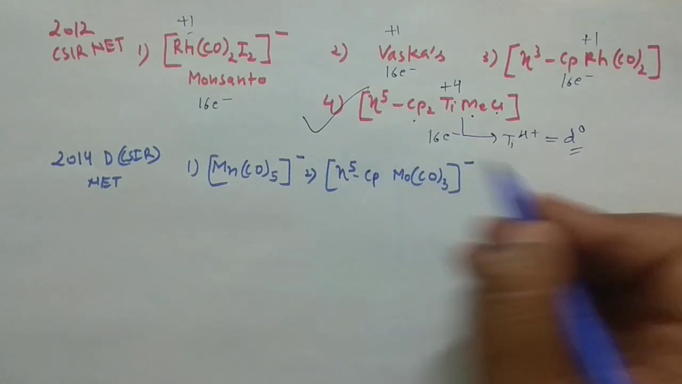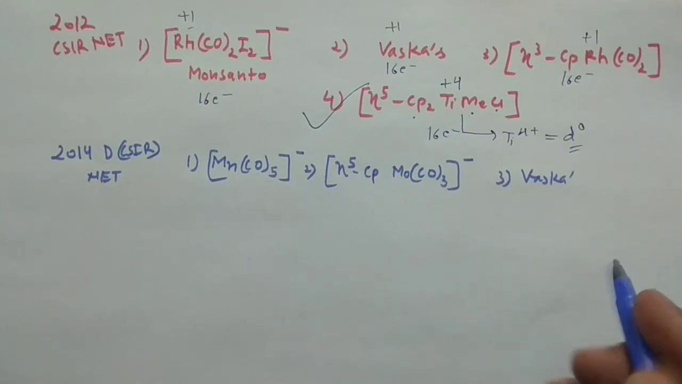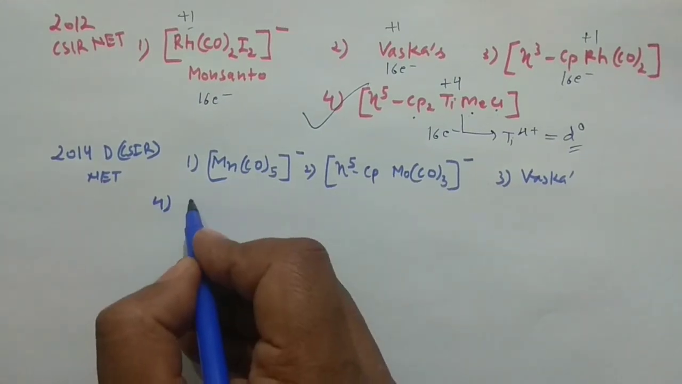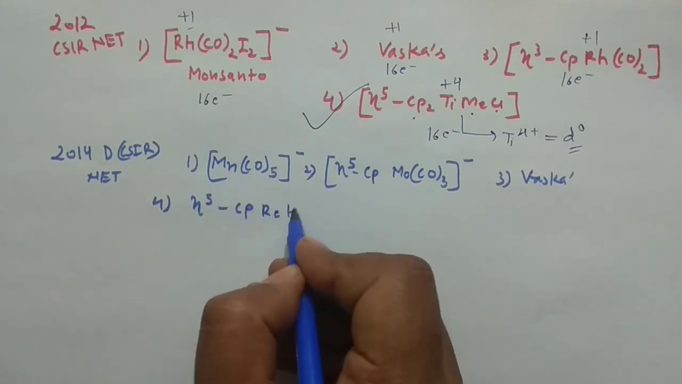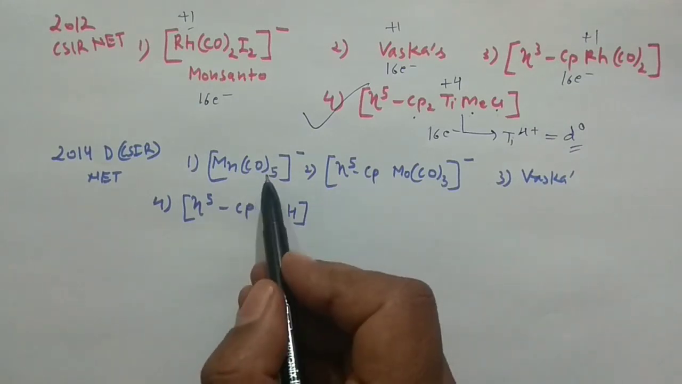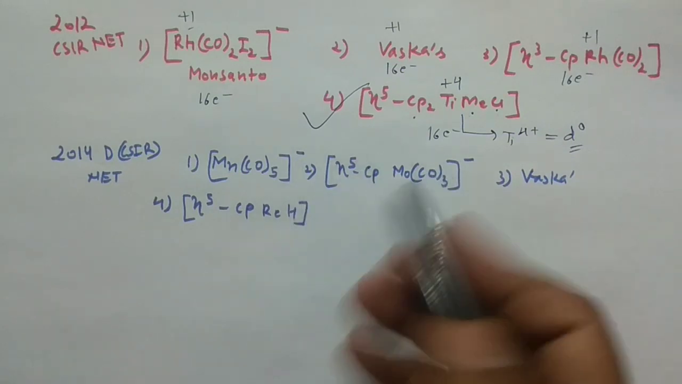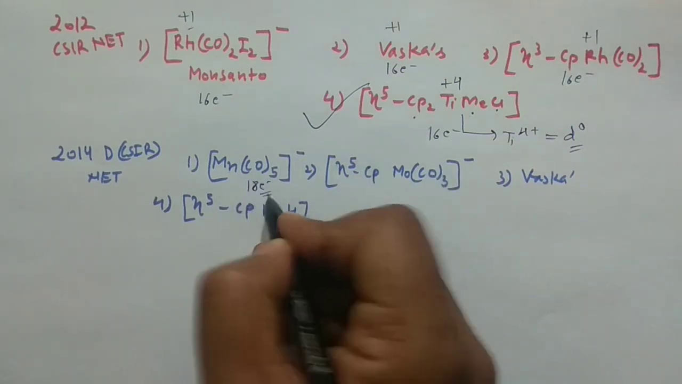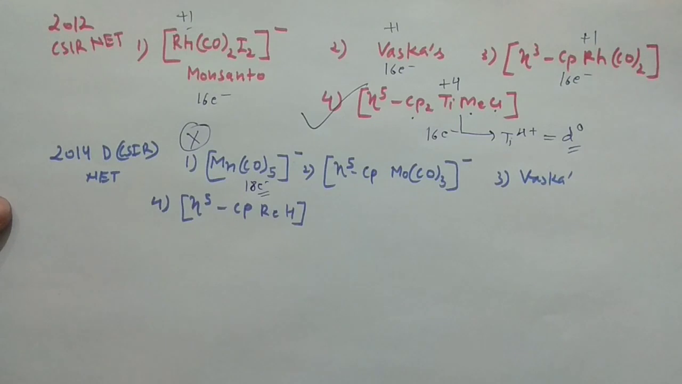And then number 3, they have given you the Vaska's complex. And in number 4, they have given you eta 5 Cp ReH. Right, they have given you these species. So what you have to do is find the electron count. Actually 16 electron systems are required. So in that case, 5 2s are 10, and manganese contributes 7, 10 plus 7 is 17, and 1 negative charge is there, so it's an 18 electron system. So if it is an 18 electron system, it cannot give the oxidative addition reaction with hydrogen.